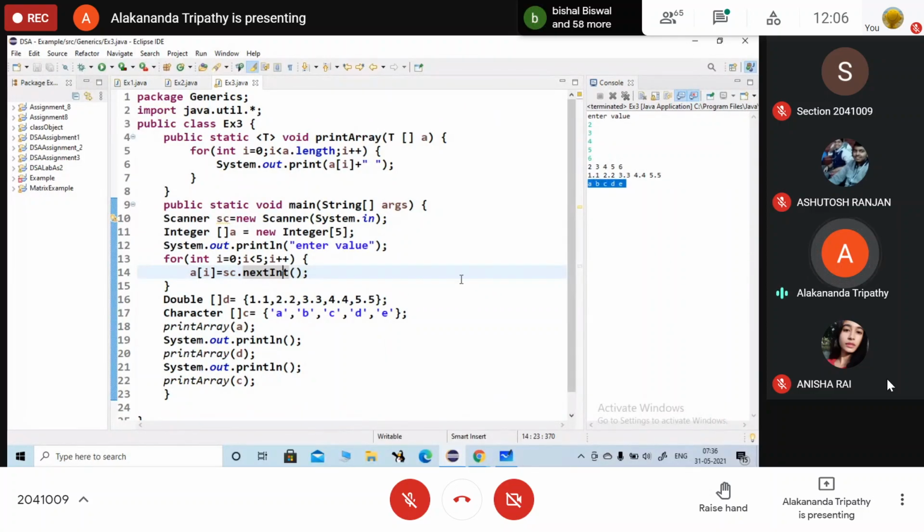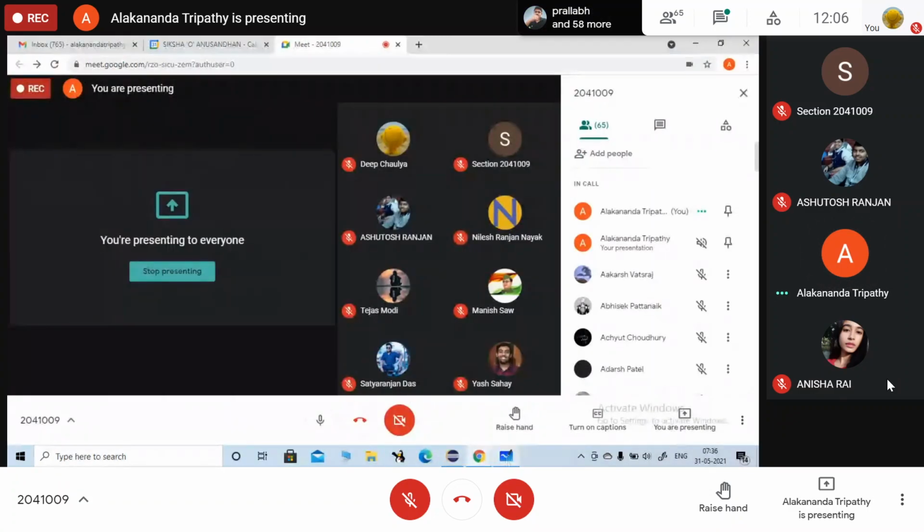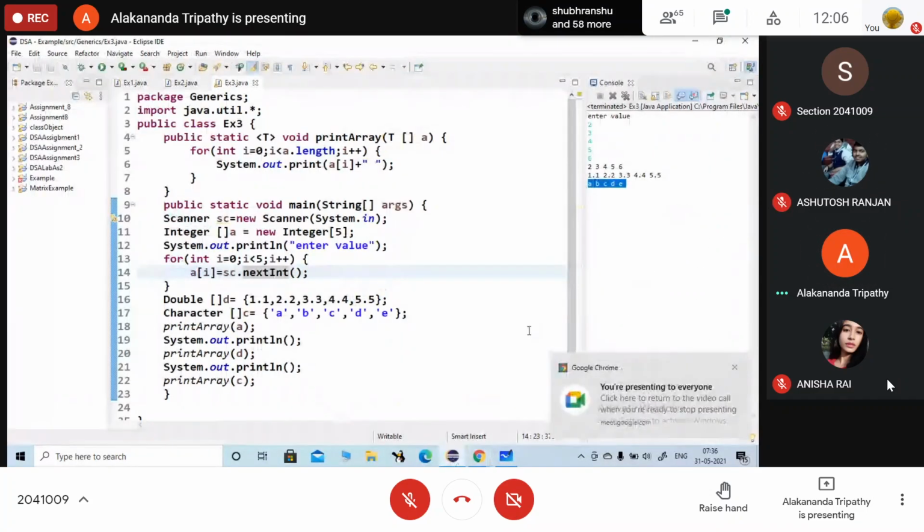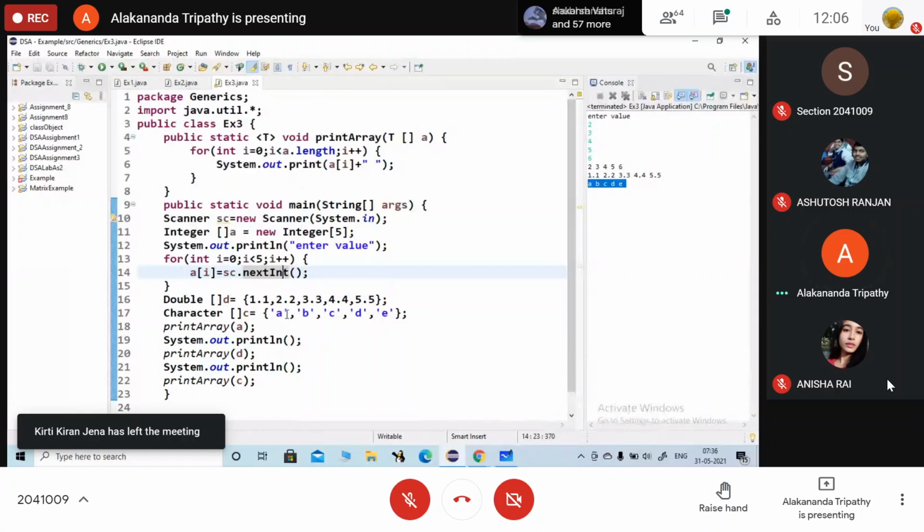How to take user input? Are you clear? Asutosh? Yes, ma'am. So this is one example.